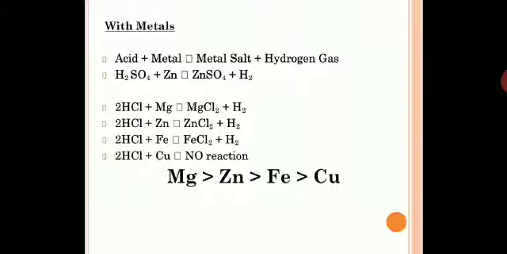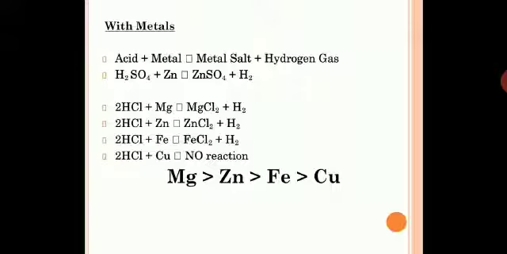And then you can put your own chemicals and try out the reactions, and you know the reactivity series. So you should know which reaction is possible and which is not. Now HCl reacting with Mg gives you MgCl2 plus H2. You take care of the balancing of the equations, children. Whenever you write chemical equations, you have to balance them. HCl plus zinc will give you zinc chloride plus H2, hydrogen gas again. HCl plus Fe will give you FeCl2 plus hydrogen.